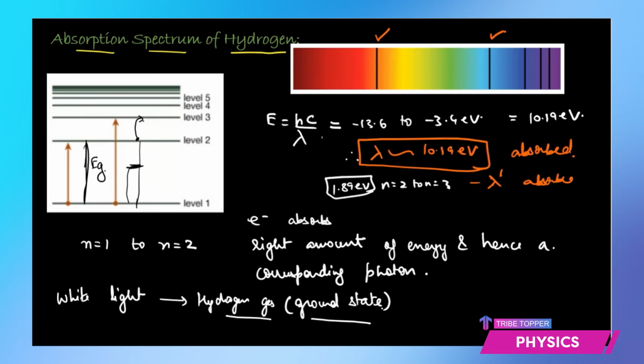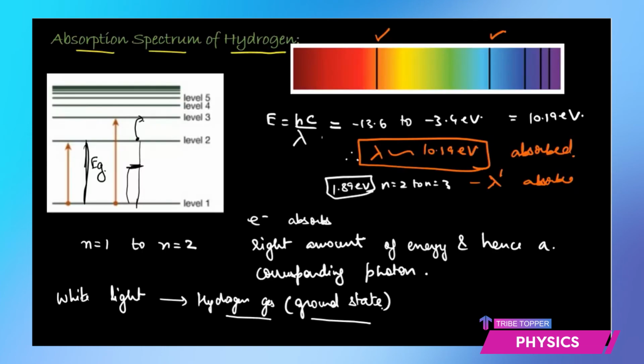So this means that when white light is passed through the hydrogen gas, some photons are absorbed, which means they will be found missing. So from the white light which was giving you a colorful pattern, you will find some dark lines. Just understand that these dark lines correspond to the missing photon wavelengths, right? So you get the absorption spectrum. The absorption spectrum of hydrogen would look like this.